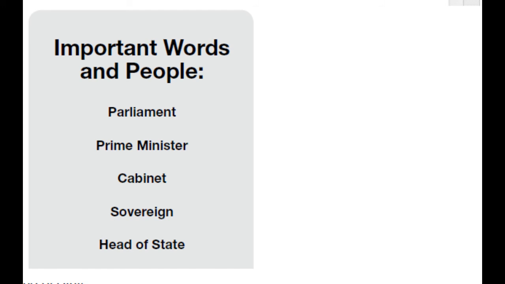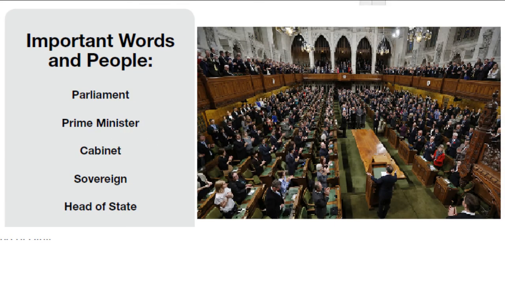Now on page 56, we see some other important words and people. The first one is Parliament. We already talked about the Parliament building in Ottawa. Here we see a picture of Parliament in session. In 2019, there were 338 members of Parliament that were elected that meet in the Parliamentary building in Ottawa. So you see, it's quite a group.